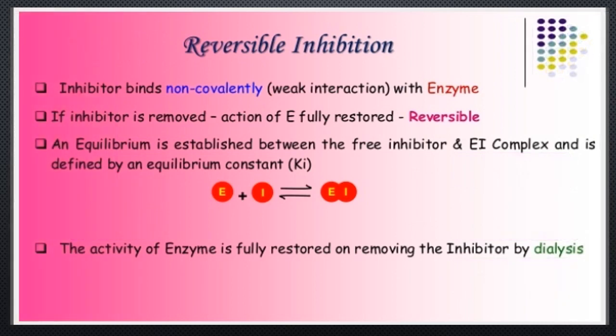So first of all, let's discuss reversible inhibition. A reversible inhibitor binds non-covalently, or with weak interaction, with the enzyme. If the inhibitor is removed, the action of the enzyme is fully restored, and this is called reversible. An equilibrium is established between the free inhibitor and the enzyme-inhibitor complex and is defined by an equilibrium constant, that is Ki. So the inhibitor combines with the enzyme and forms the enzyme-inhibitor complex. The activity of the enzyme is fully restored on removing the inhibitor by dialysis.